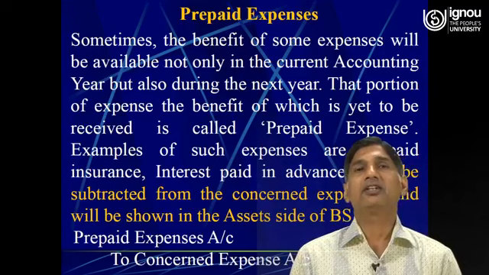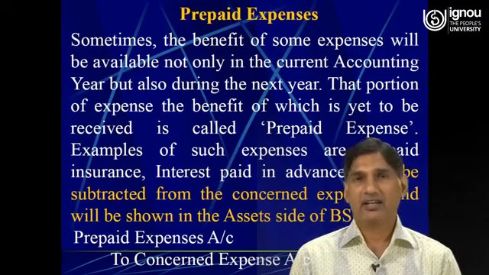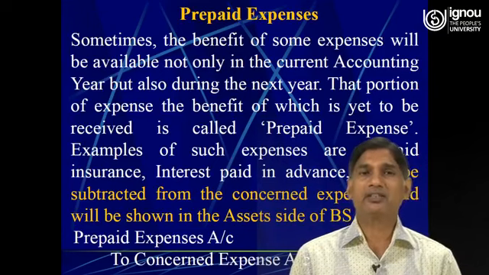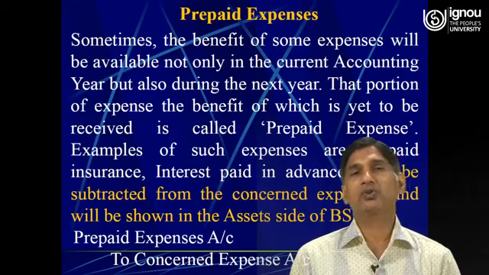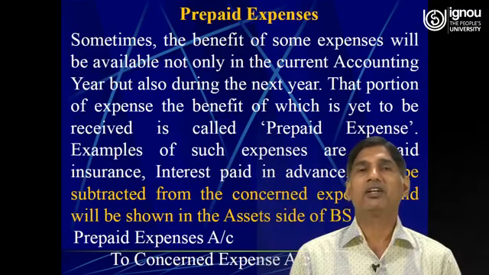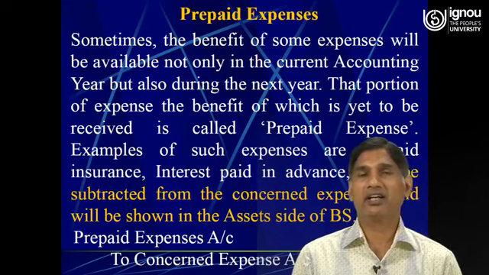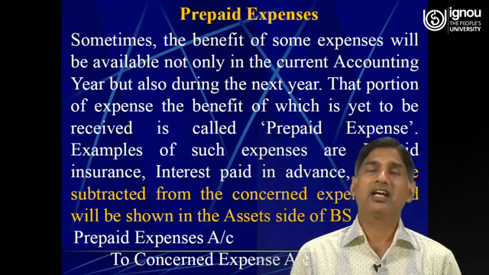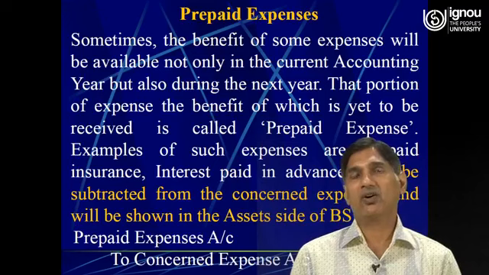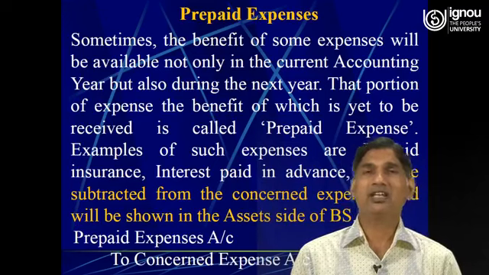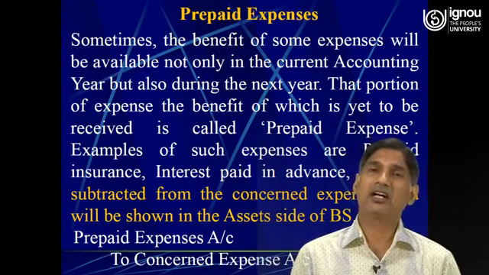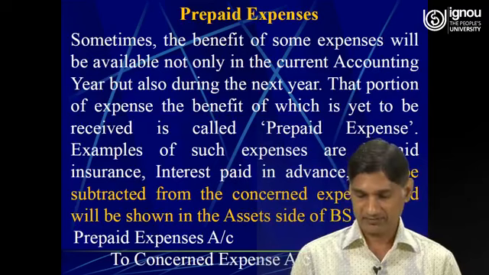So, insurance is a prepaid expense. This amount belongs to the individual. Therefore, anything for which the benefit has not been taken yet will be treated as an asset for the business, and accordingly it will be shown in the asset side of the balance sheet under the head current asset.